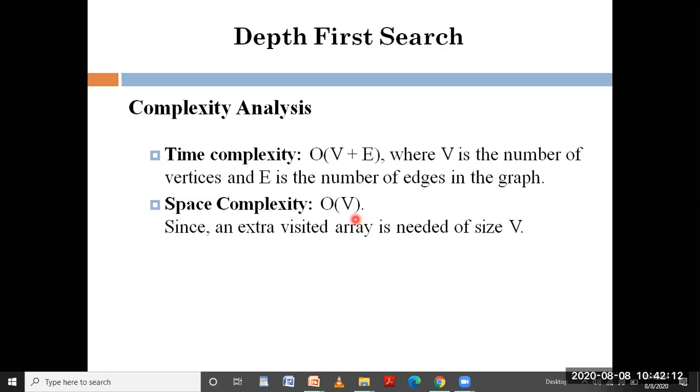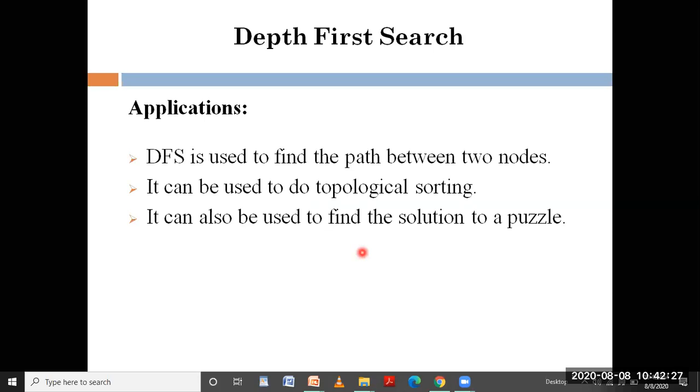And for space complexity, even in the worst case, I'm going to store each and every visited vertex in my stack. So the space complexity is going to be O of V. So this is the complexity analysis.